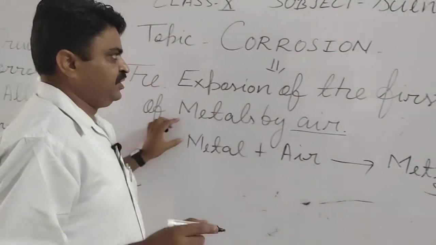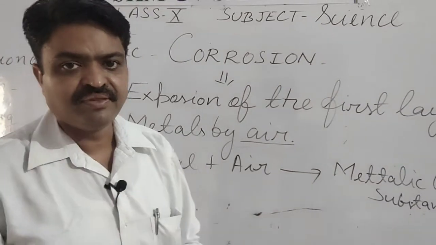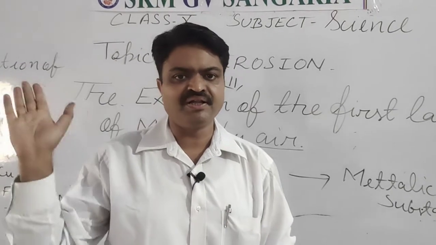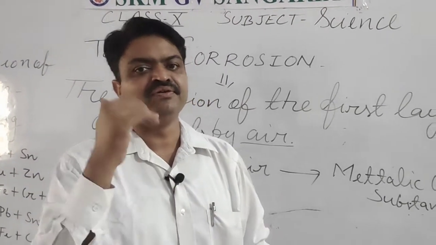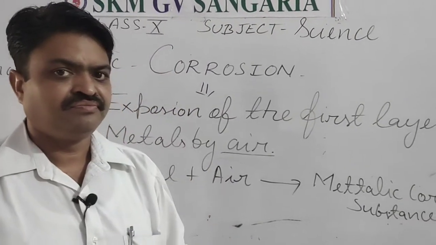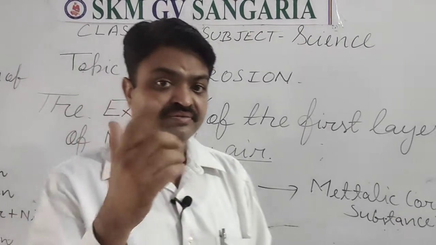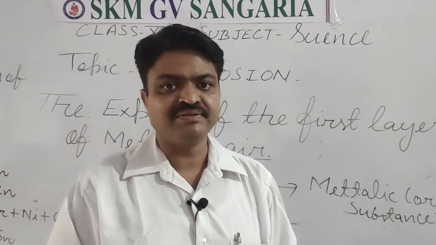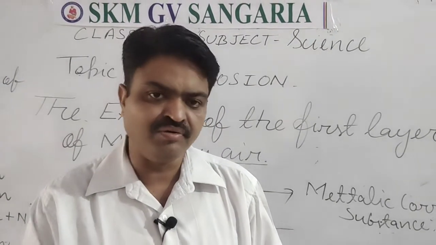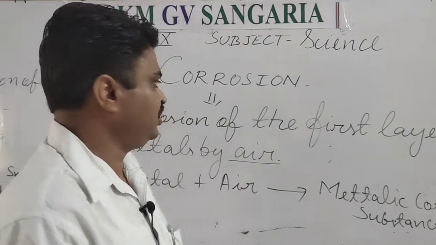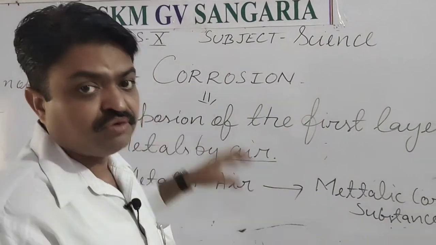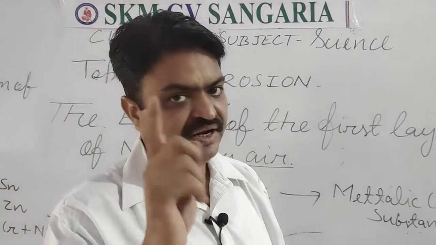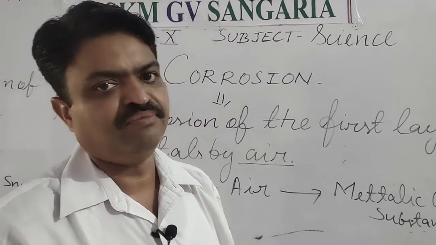The first example of this we will discuss, student. Generally, when we purchase aluminium pots from the market, what do we observe about those pots? They look shiny, student, but after some time their appearance becomes dull and dry. Do you know why? It is due to corrosion, student. Because the first layer of aluminium is oxidized, and it forms aluminium oxide.